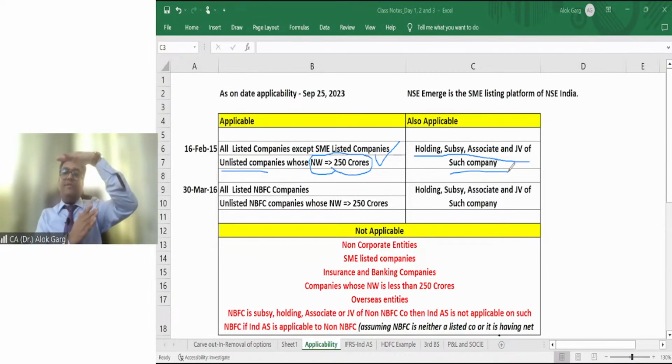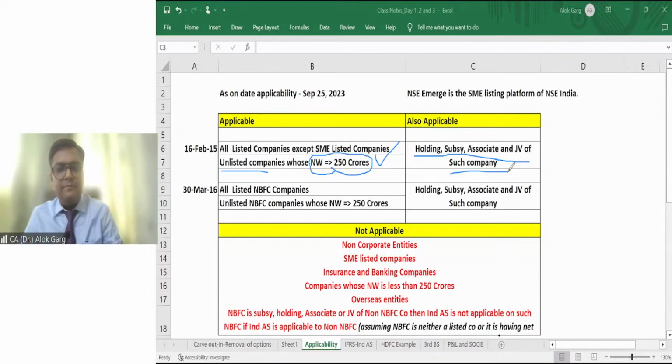Reliance has a small subsidiary, and this subsidiary is unlisted. Net worth is also 100 crore only. So friends, although this subsidiary's net worth is only 100 crore and it is unlisted, by virtue of the applicability of Ind AS to Reliance, it is automatically applicable to its subsidiary company as well.